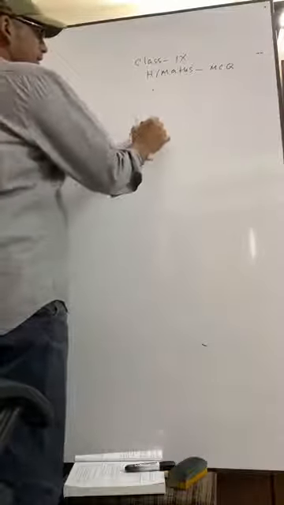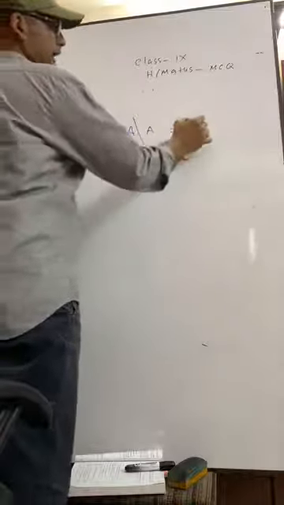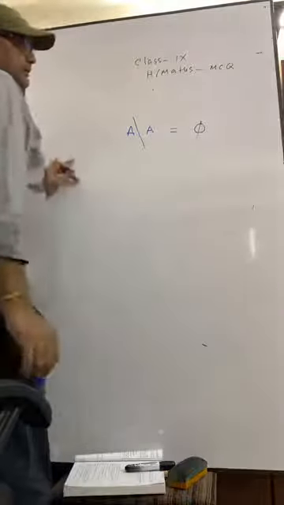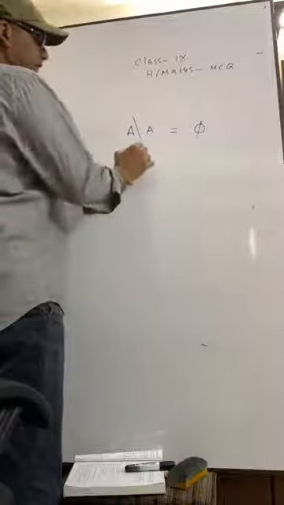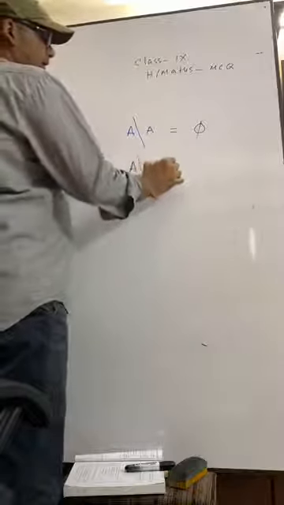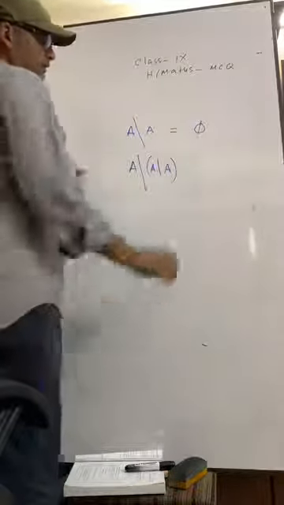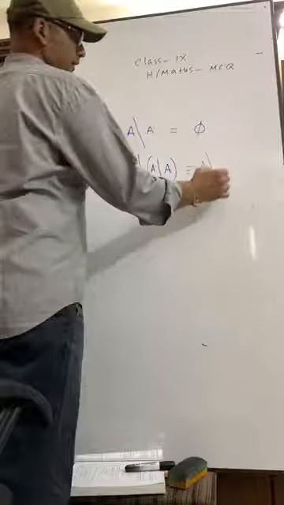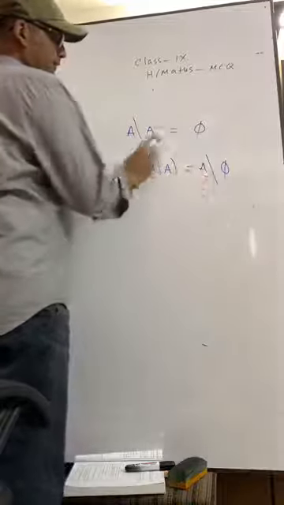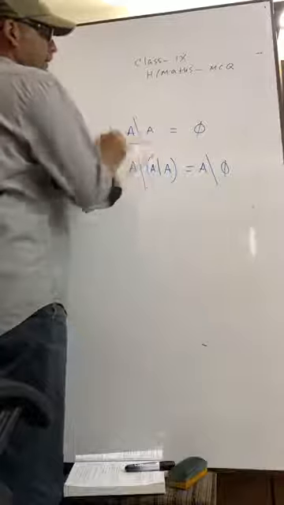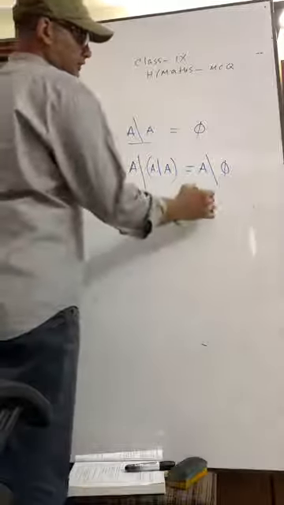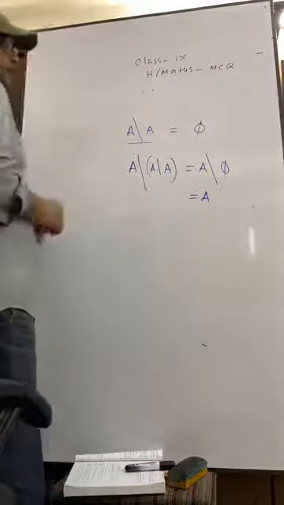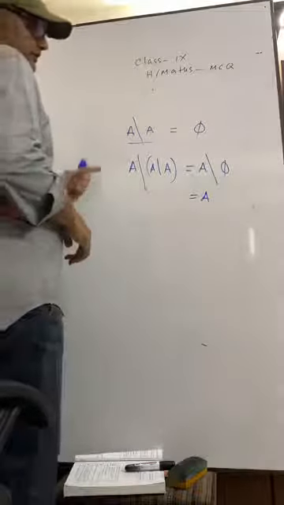A equals what? Empty set, right? Again, A equals what? This is the empty set, this is the empty set, is equal to A. You understand? Okay.